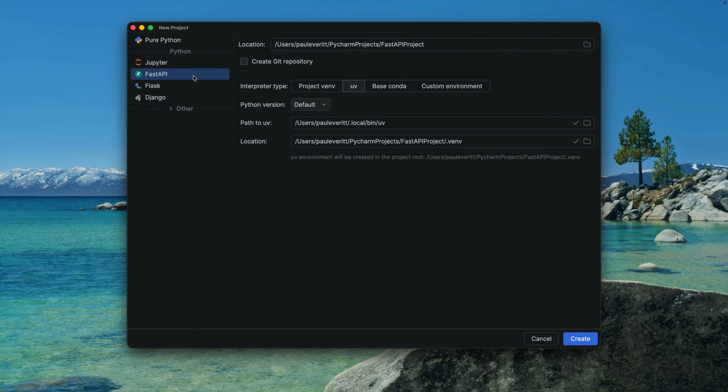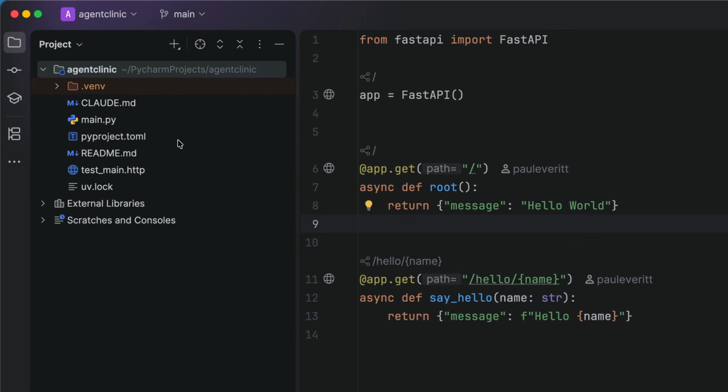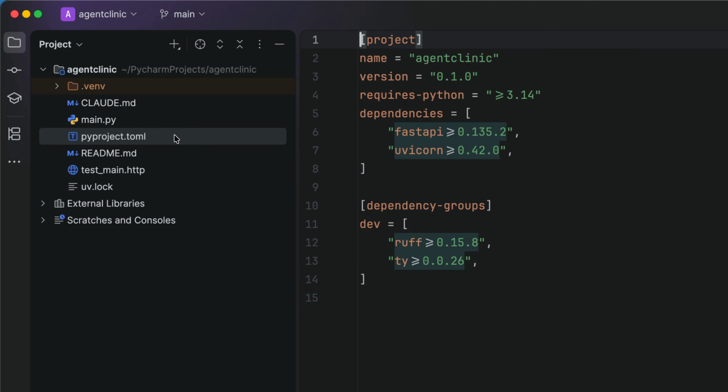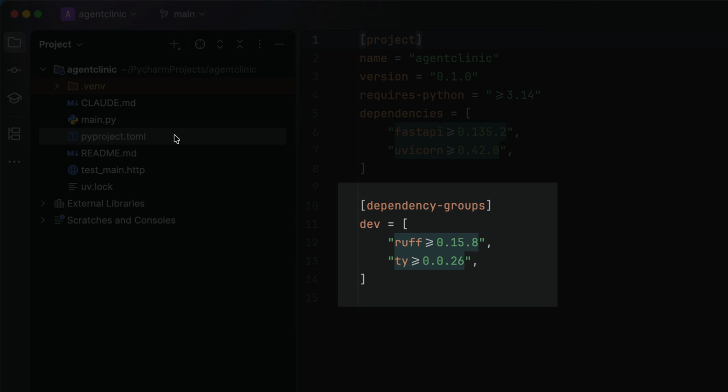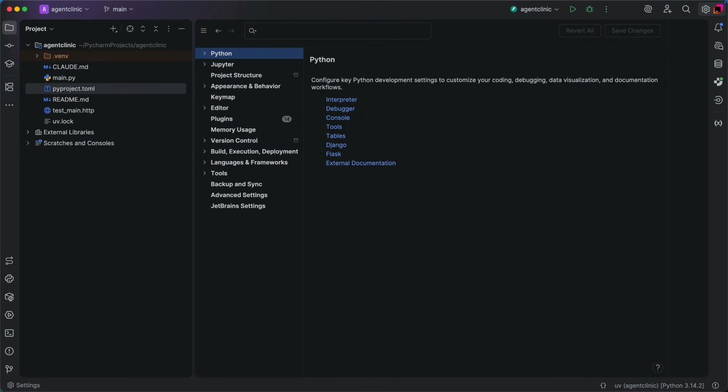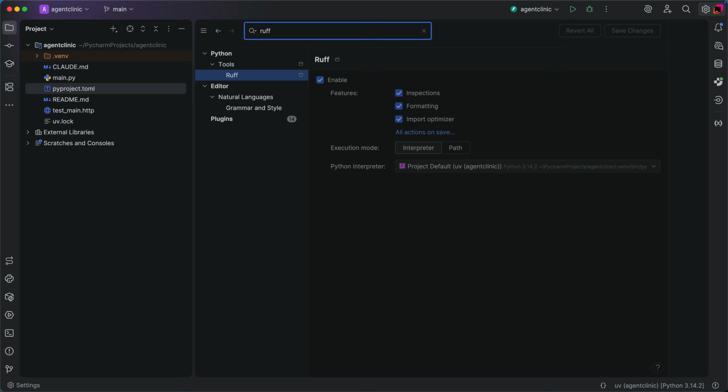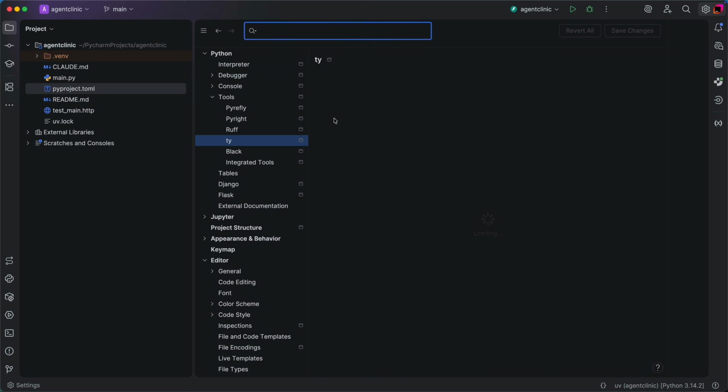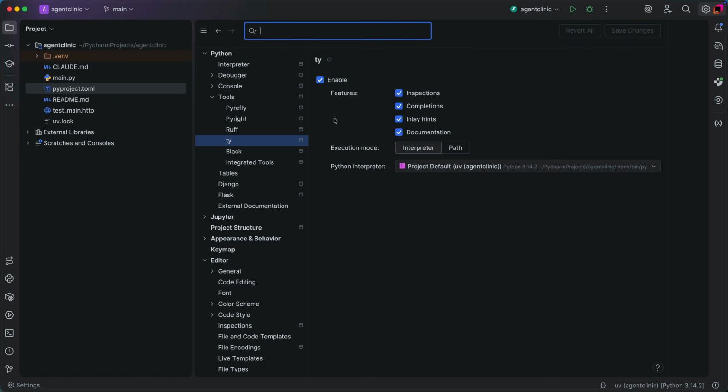We'll start, well, at the beginning with a new project. PyCharm makes it super easy to start a new FastAPI project with a virtual environment using UV. Now you're going to poke the bear. I like modern Python, pyproject.toml, packaging, linting, type hinting. I have Astral tools installed as dev dependencies. I also told PyCharm to use Ruff for linting and TY for type checking. For both, I said to run on save.